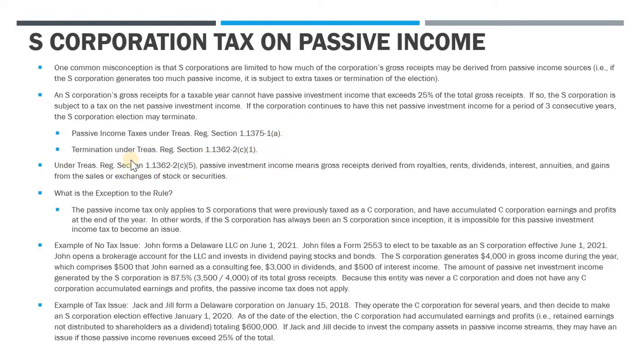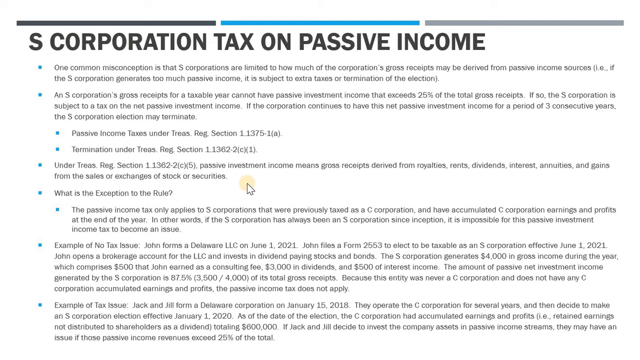Now, under this Treasury Reg, what do we mean when we're talking about passive income? Well, passive income is your gross receipts derived from royalties, rents, dividends, interest, annuities, and gains from the sale or exchange of stock or securities, right? So if you're trading securities through your brokerage account, capital gains, that's passive income.